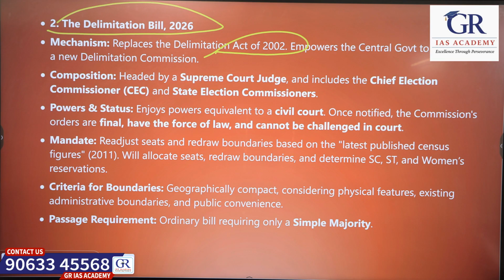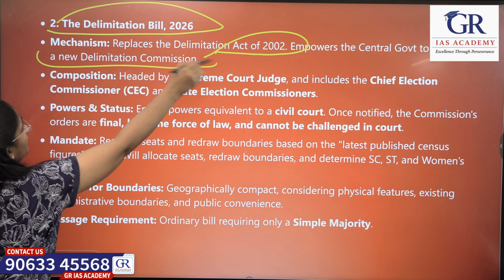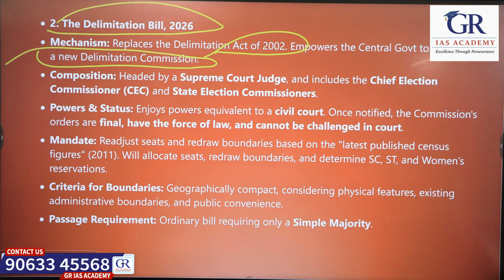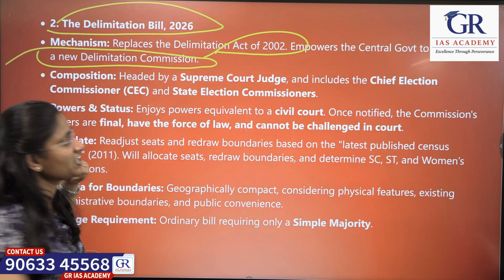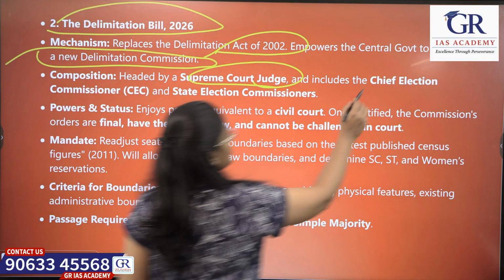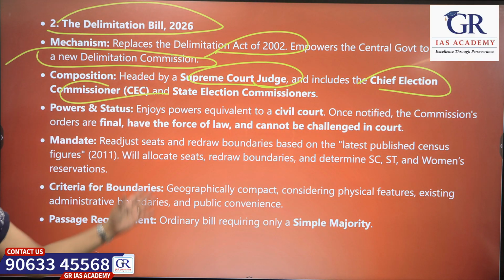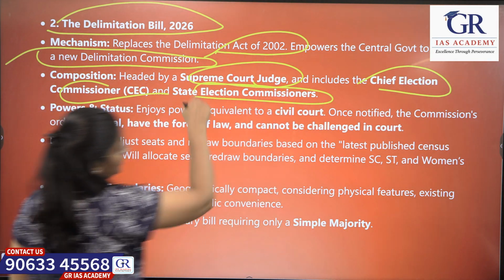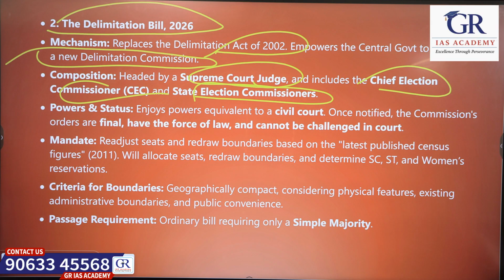So this will empower the Union government to appoint a new delimitation commission. Who does it consist of? We already said there is a retired Supreme Court judge, the Chief Election Commissioner, state election commissioners, and associate members, as well as MLAs and MPs. They will not have voting powers, but they will have an advisory role. That will be the composition of the delimitation commission.